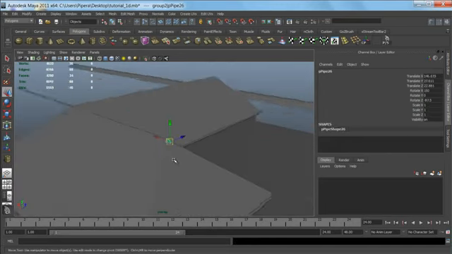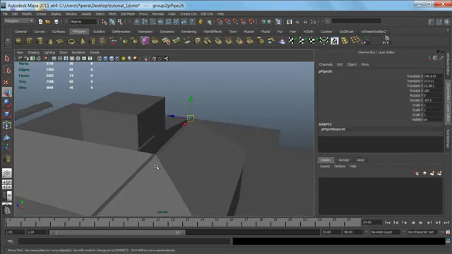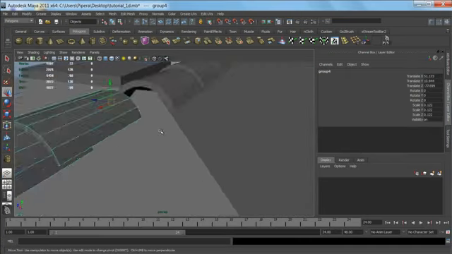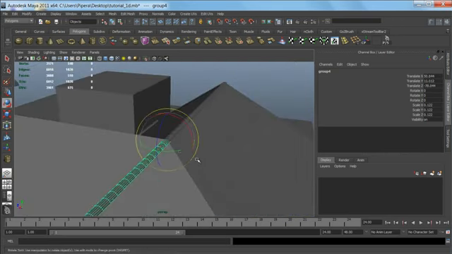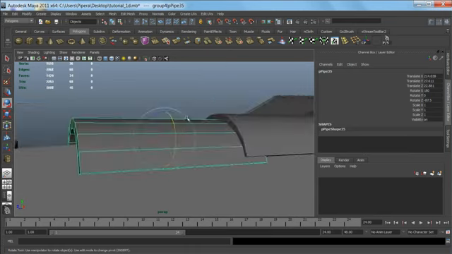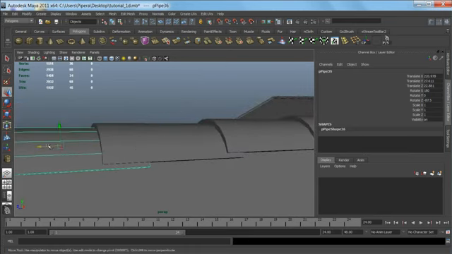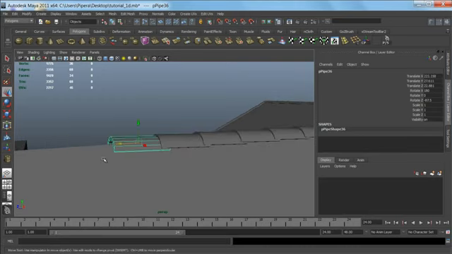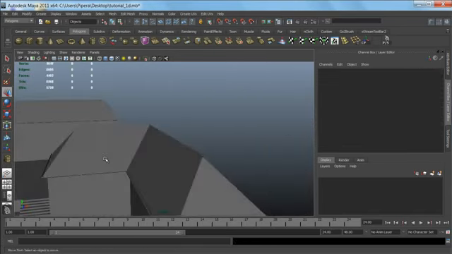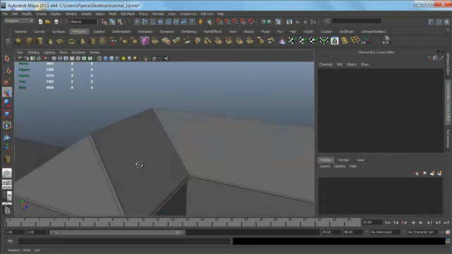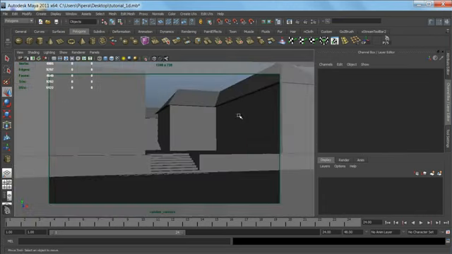Now just duplicate that group of tiles and just rotate the whole group 90 degrees. But let's first snap it to the roof. So now I'm going to rotate it -90, and just do the same. Select the last tile, duplicate it, translate it, and position it correctly, and then just with Shift and D duplicate it across the roof. The last tile, it's a little bit sticking out from the edge of the roof, but that won't be seen, as you can see in the render camera.